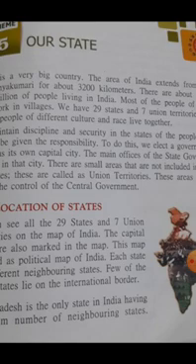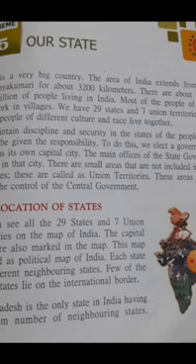There are also some small areas, the union territories, that are not included in the states, and they do not have their own government. These union territories are directly under the control of the central government. So we have two types of government, the central government and the state governments. One central government, or union government, is located in New Delhi, and 28 states are there, so we also have 28 state governments.